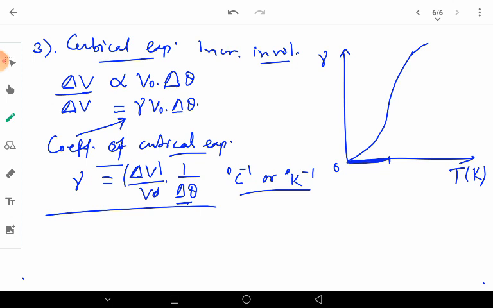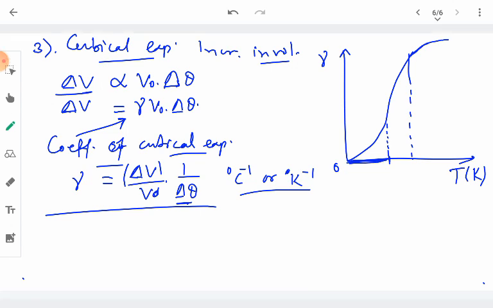Whenever the temperature exceeds a certain value, the volume increases by a large factor. For even a very small change in temperature, there is a large increase in the volume of the substance. Beyond that, the change in volume again starts ceasing. So this is how the graph of the coefficient of cubic expansion varies with the temperature.